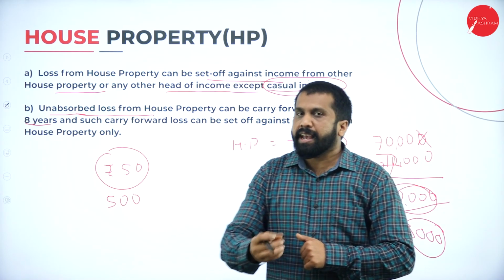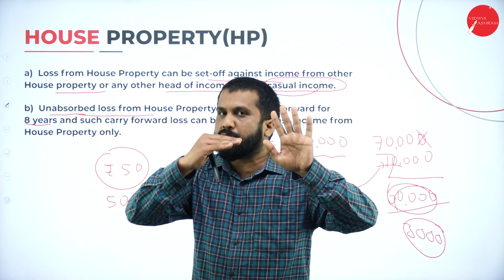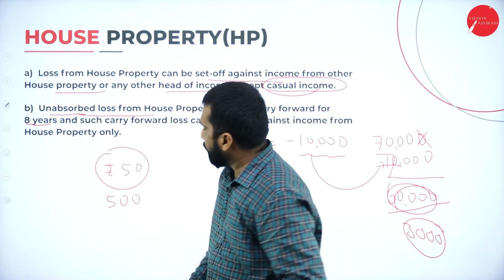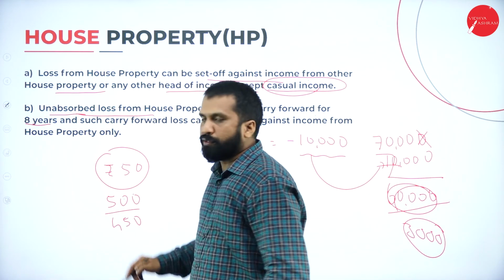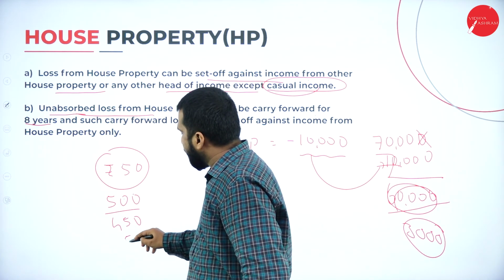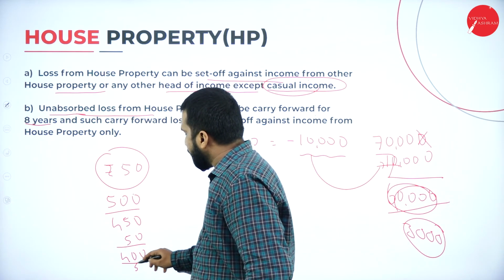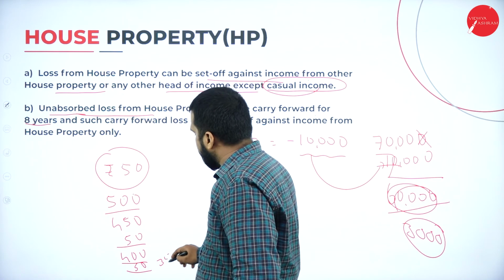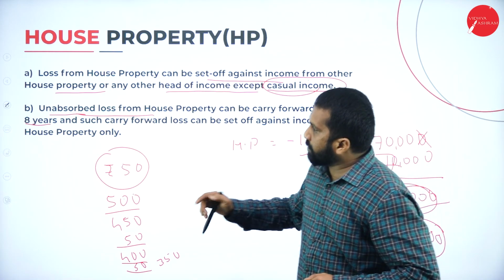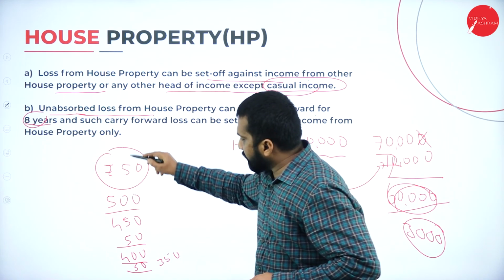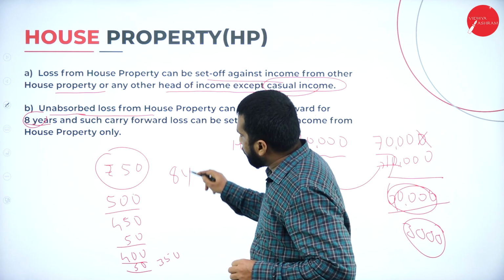You will say that every day I come, whatever 500 is there, you keep on deducting. See, 500 minus 50, it will become 450. Again next day minus 50, 400. Next day minus 50, it will be 350. Like that, it keeps on deducting. But what is the time limit? This carry forward you can do up to 8 years.